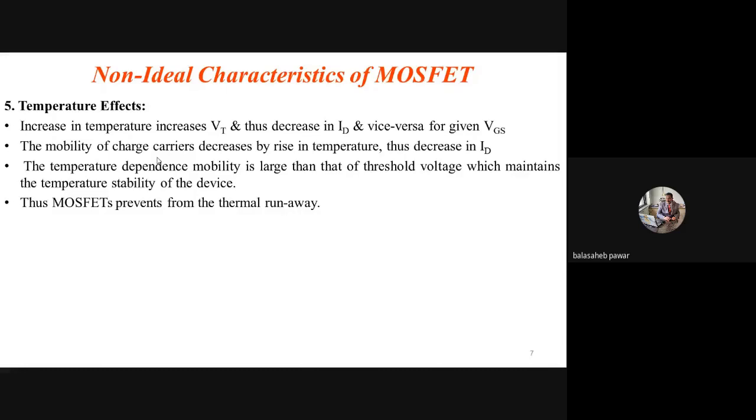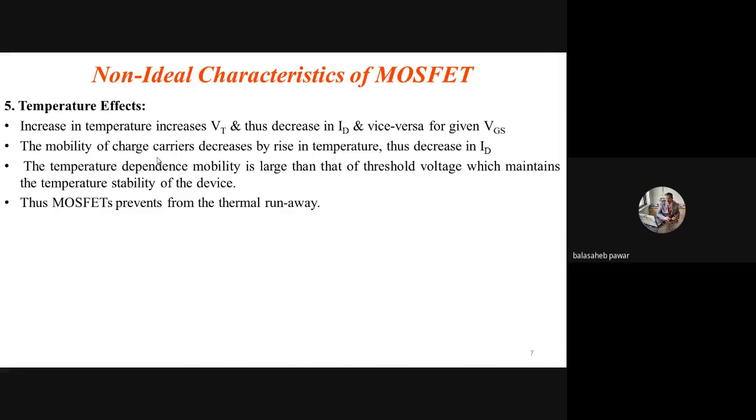You might have heard this word while studying the BJT. Thermal runaway means that due to an increase in temperature, if there is a continuous increase in the number of charge carriers, then at a particular temperature the density of charge carriers increases in such a way that the device gets damaged permanently. That is known as thermal runaway. Runaway means it gets damaged, and due to what?